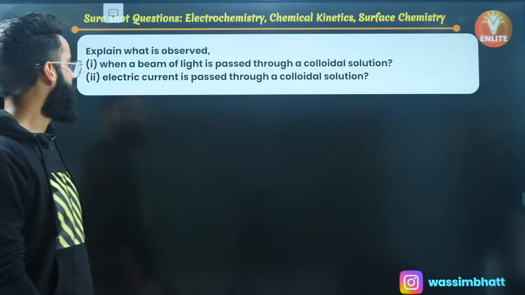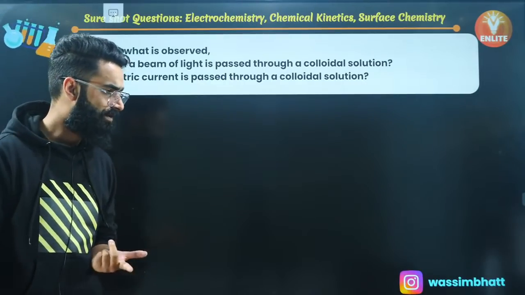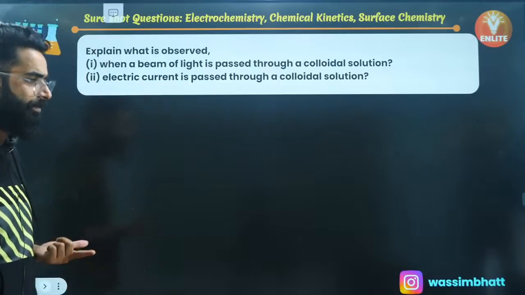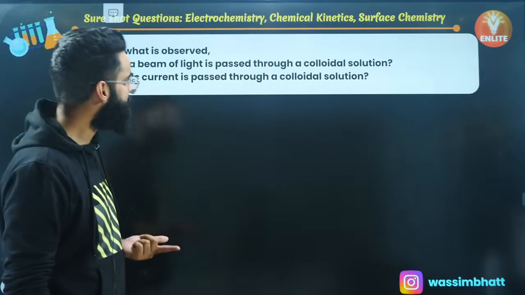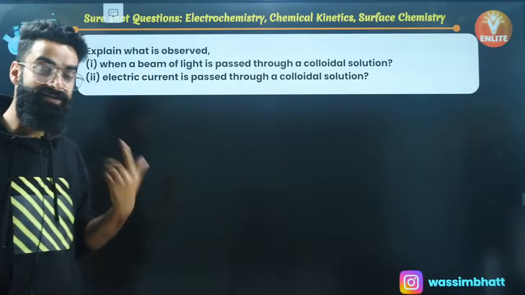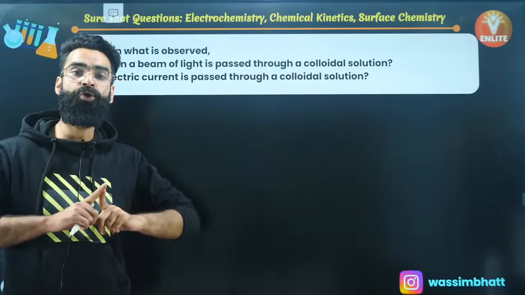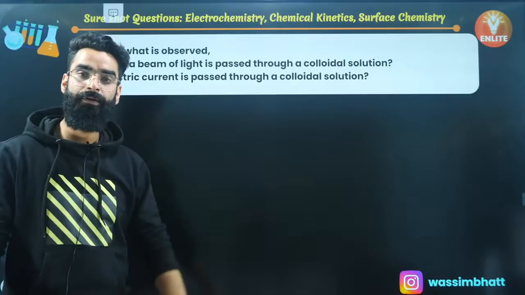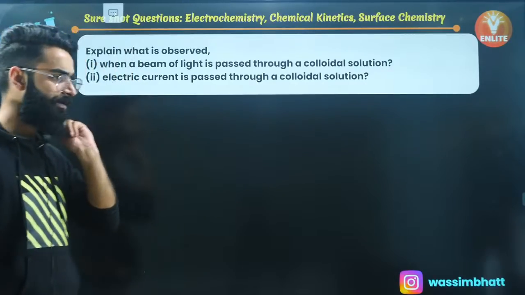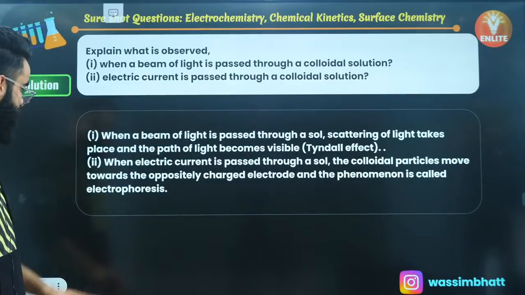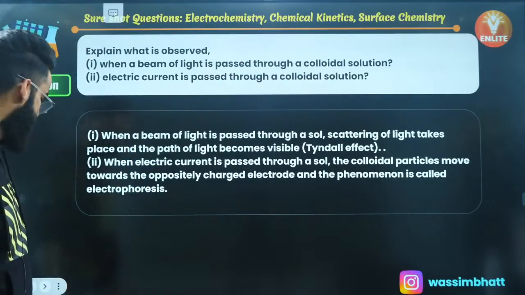Explain what is observed when a beam of light is passed through a colloidal solution. Scattering of light takes place. Tyndall effect happens. Electric current is passed through the colloidal solution. So when electric current is passed through the colloidal solution, the particles move towards the oppositely charged electrodes, right? And the process is called electrophoresis, if you remember. It's a very common question. Absolutely, guys, you could know it.